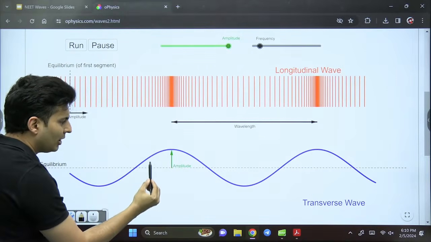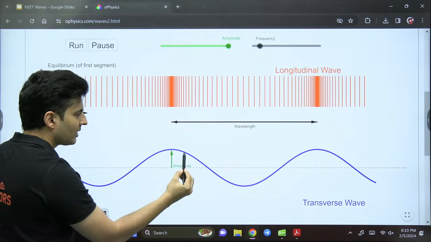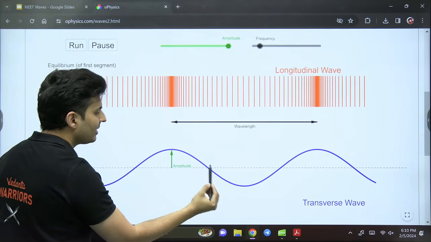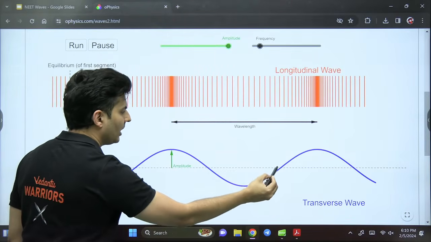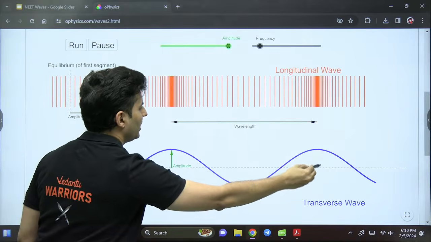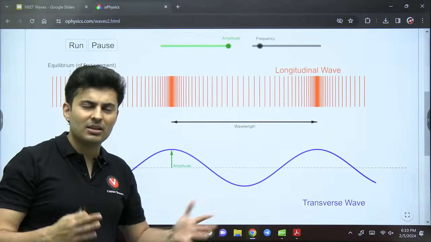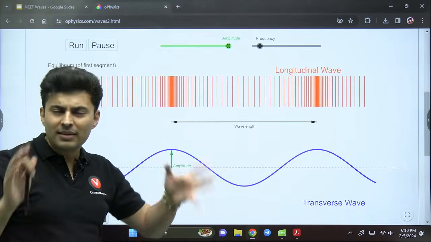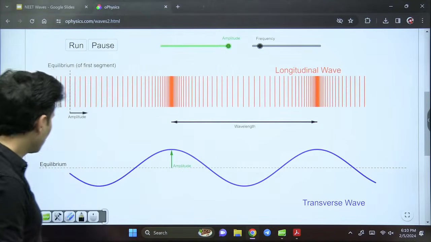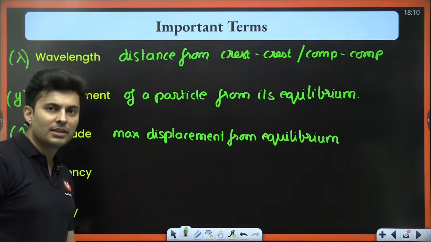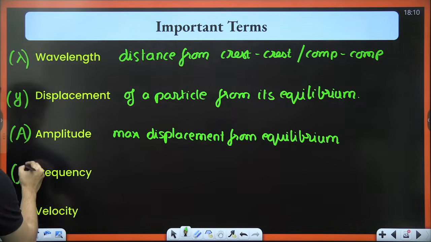But at this point, it is not maximum. So this is the current displacement. This is maximum. This is some displacement, zero displacement, negative displacement. So displacement at some instant could be anything: zero, positive, negative. Amplitude is always positive. It is the maximum displacement that you can undergo. That is the difference between them. Is that clear? Okay.